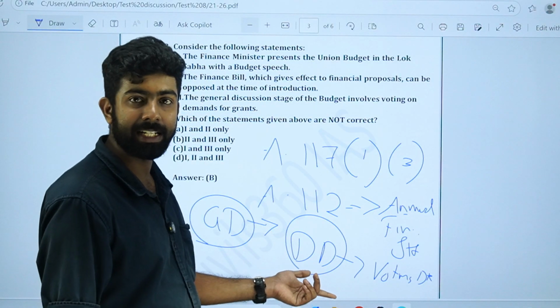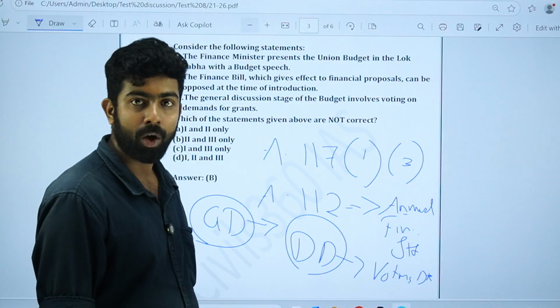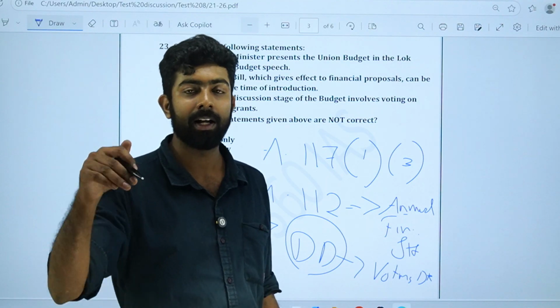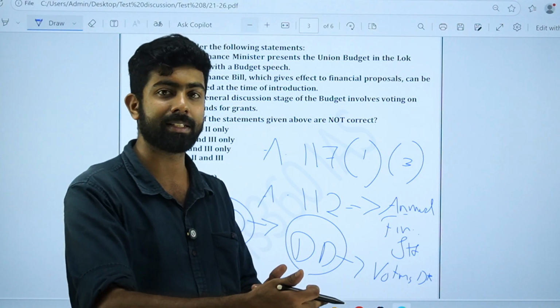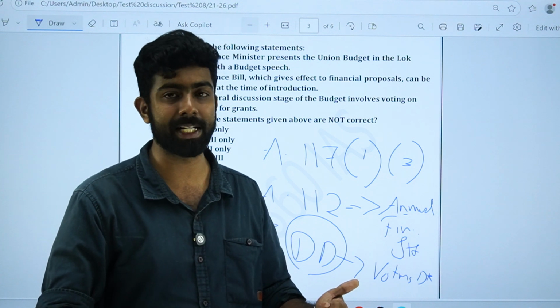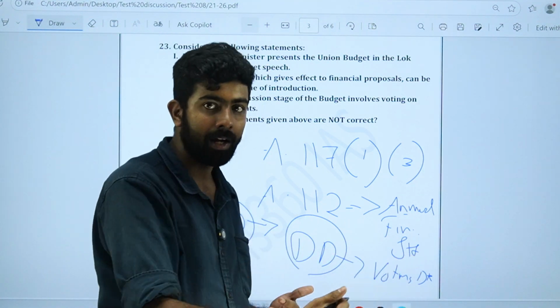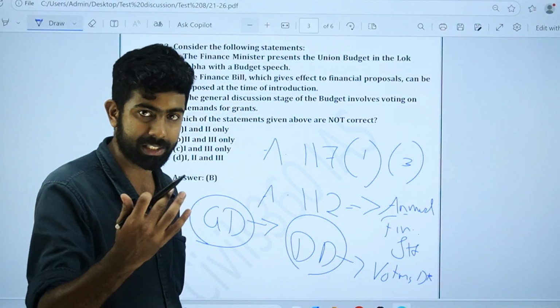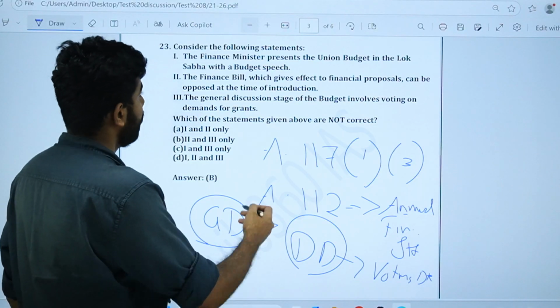So after the detailed discussion, there will be a voting. And after the voting, what will happen? The appropriation bill will be passed. Then the finance bill is passed. The finance bill concerns the taxation part of the budget. The appropriation bill is the appropriation from the Consolidated Fund of India. So that is how it logically happens. So let's look at the question.